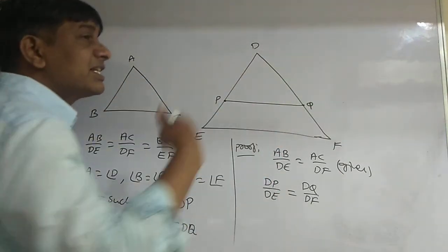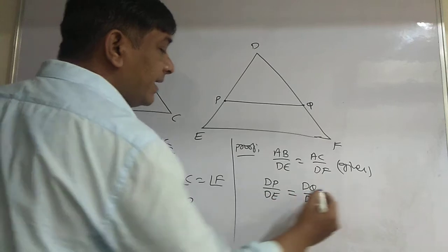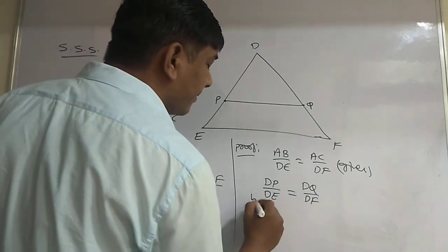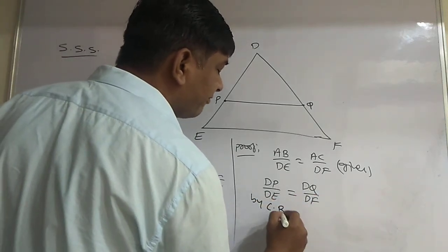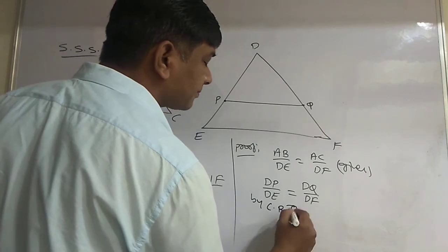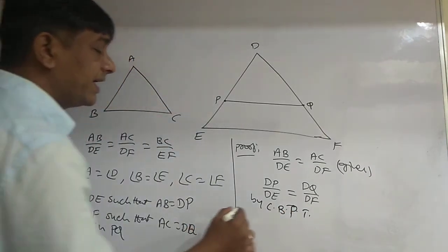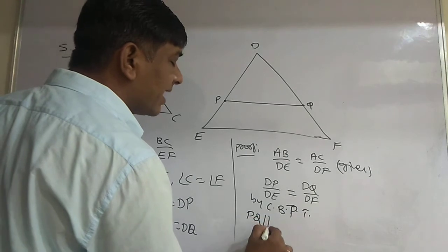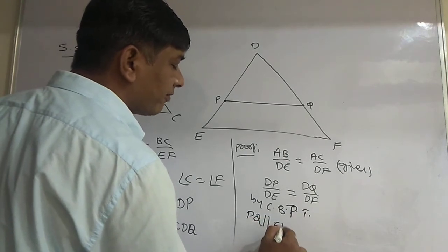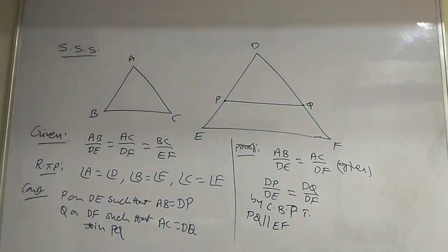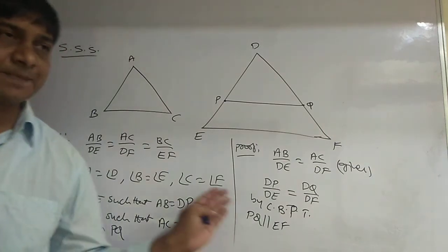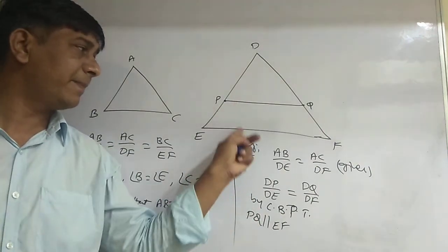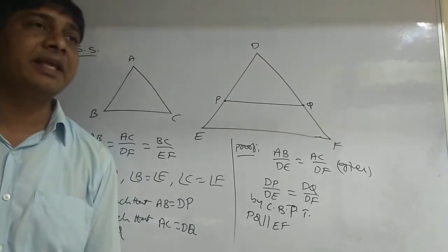By converse of BPT, PQ is parallel to EF.